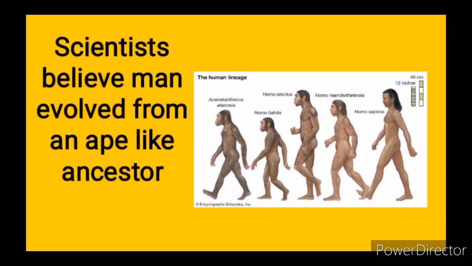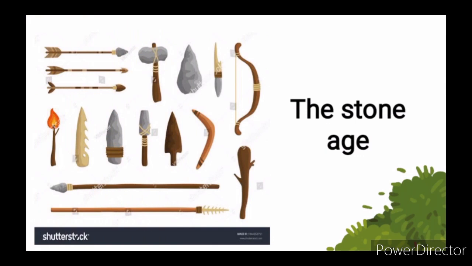Okay, so first of all, let's start with the history of man. How did man come about? Some scientists believe that man came from an ape-like ancestor. They believe that in the beginning, man was first an ape before he gradually developed into man as we know him to be today. And they called that early time of man the Stone Age.